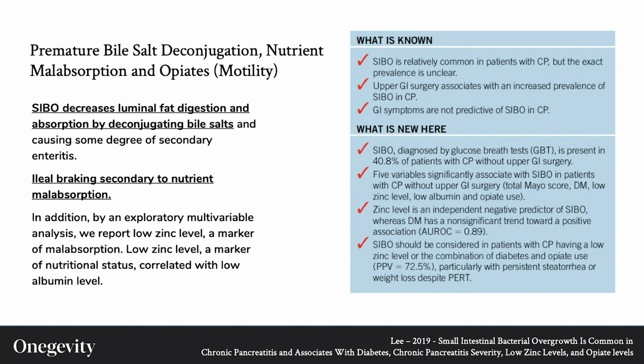This has multiple effects, one of which is similar to PPI use, in that we now have extra fat making its way into the colon. Although bad bugs tend to like animal protein, fat is also a substrate that can make them happy.